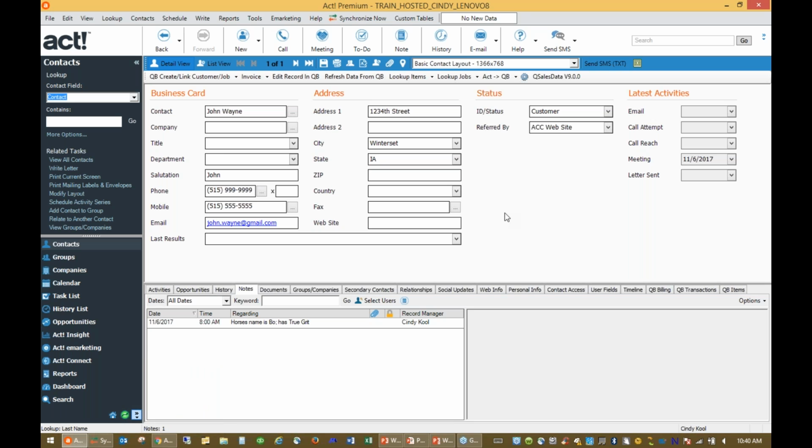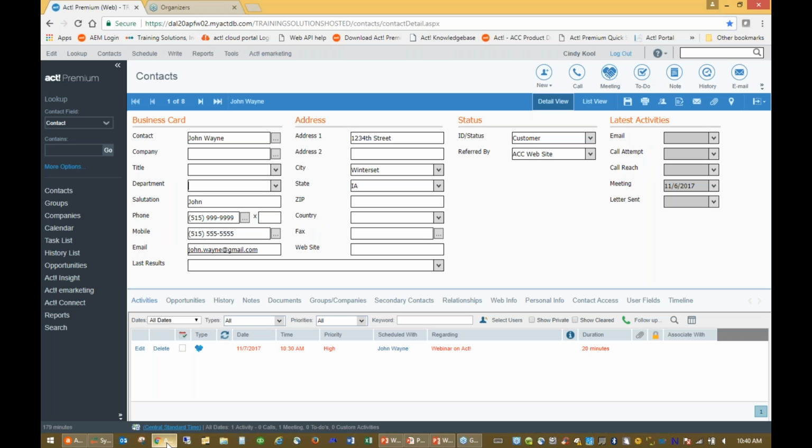So again, I just want to reiterate the fact that you can have it all. You can have full-blown ACT on a laptop device or on a desktop device, full-blown ACT on a Windows or web device, whether you're using Chrome or an Apple-type device. You can also put it on a MacBook, for example, when you're using Chrome. Anyway, you can have it anywhere. You can have it all places. So that's a little bit about the desktop and the web version of ACT.